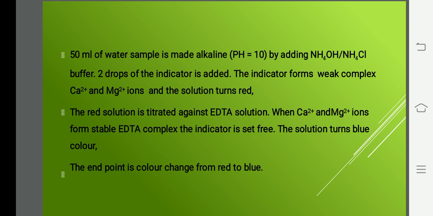As you titrate against EDTA, EDTA will combine with the calcium and magnesium ions, and EBT will be separated out. The indicator comes out because it is a weak complex; it will break and come out. Now EDTA forms a stable complex with the calcium and magnesium ions of the water. As all the indicator comes out, the color completely becomes blue.